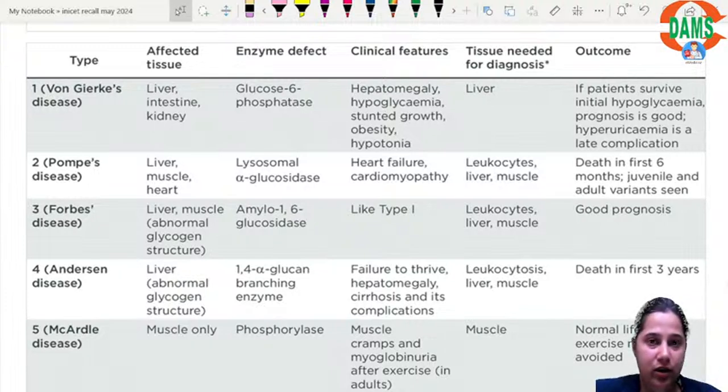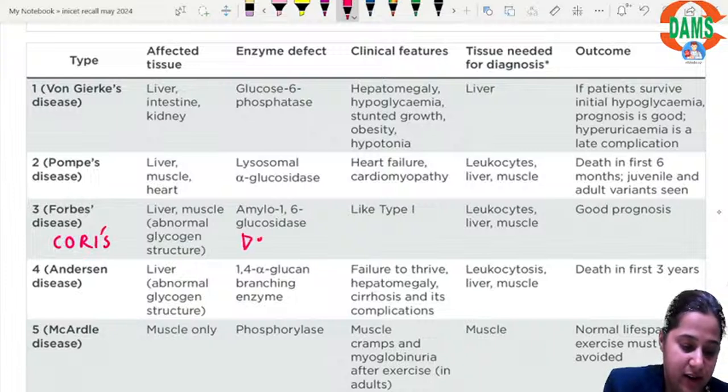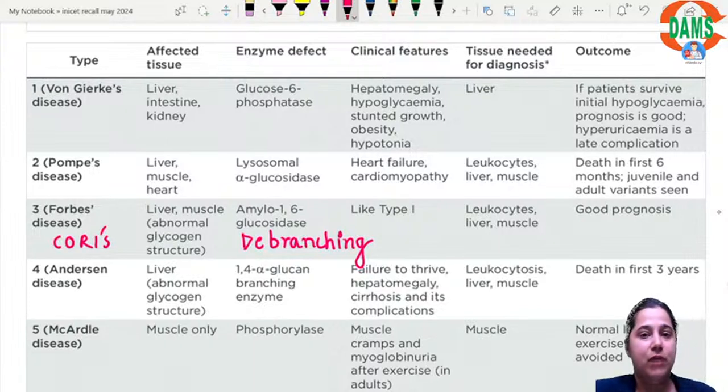So yes, von Gierke's disease is glucose 6-phosphatase deficiency. Pompe's is lysosomal acid maltase defect. Forbes' disease or Cori's is amylo-1,6-glucosidase defect, a defect in the debranching enzyme. Andersen's is a defect in the branching enzyme, and McArdle's is a defect in myophosphorylase.